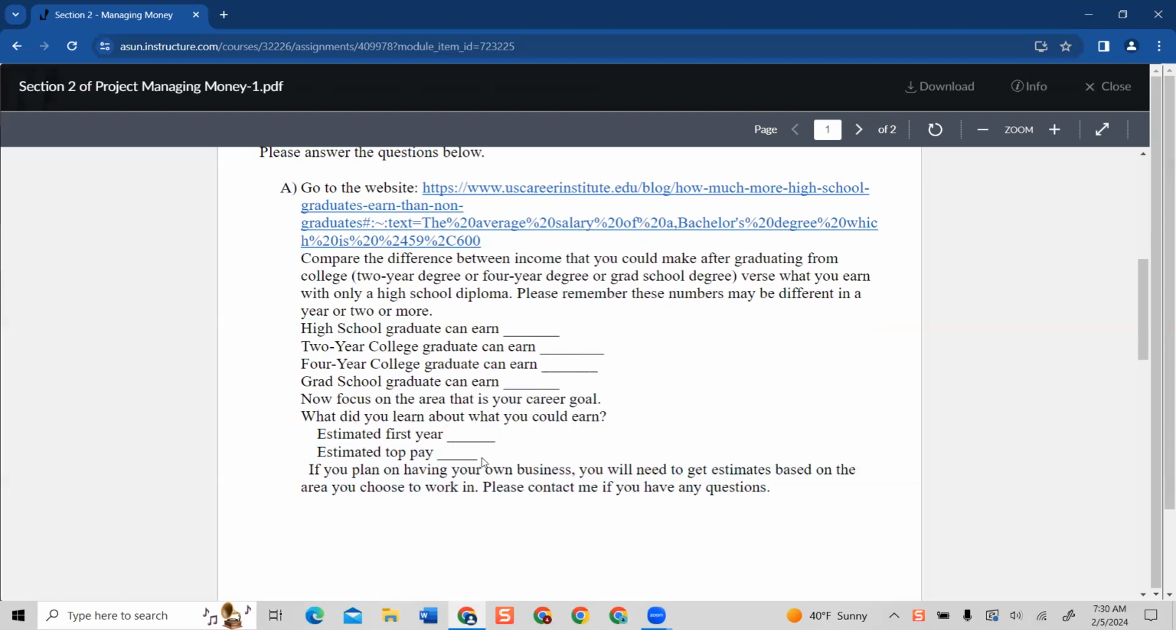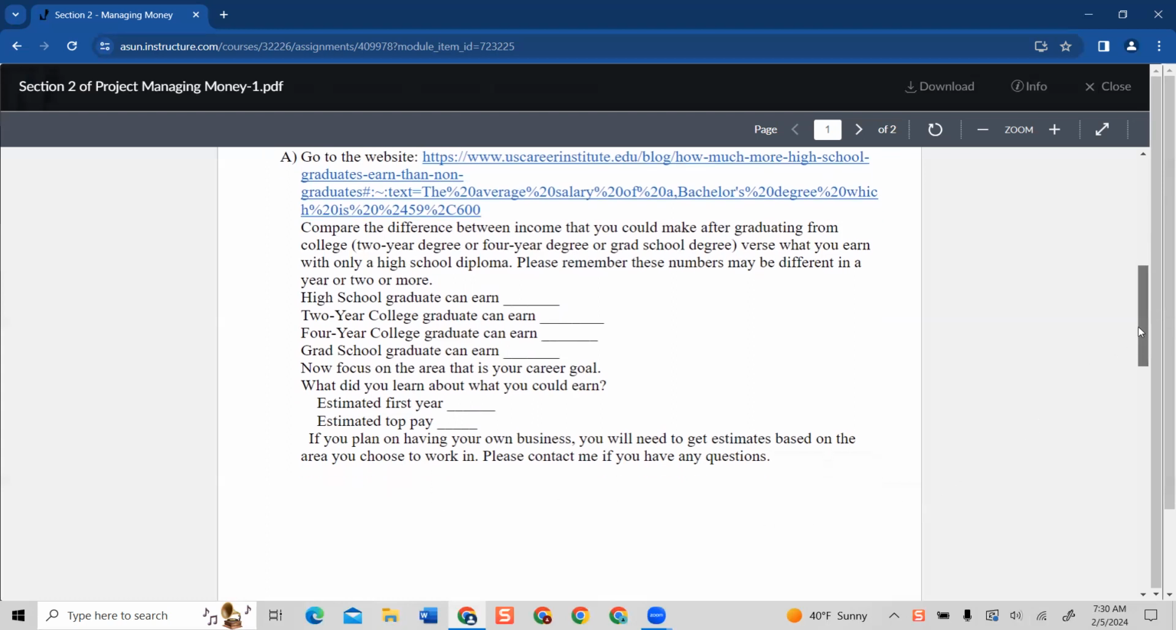What is your expected top out? Sometimes it will tell you that your starting amount is this much and your top out pays this. If it does not give you all that information, get as much information as you can and be clear on these 2 blanks. If you plan on having your own business, you'll need to get an estimate based on the area you choose to work in. Please contact me if you have any questions, okay?